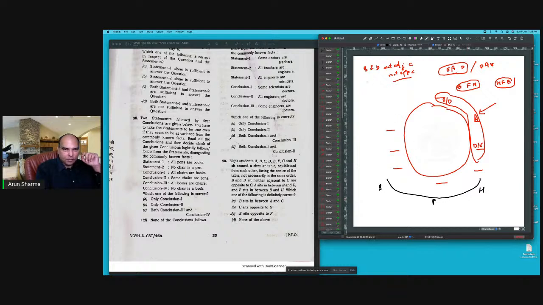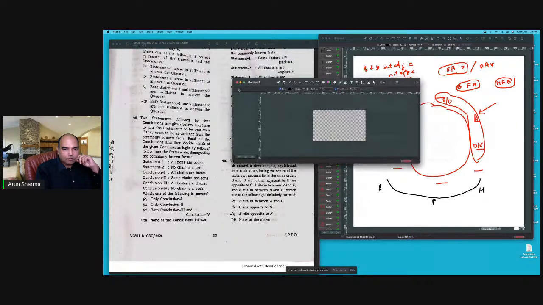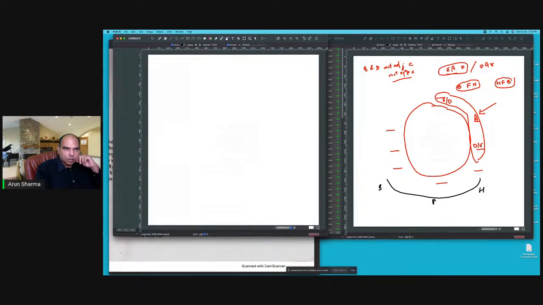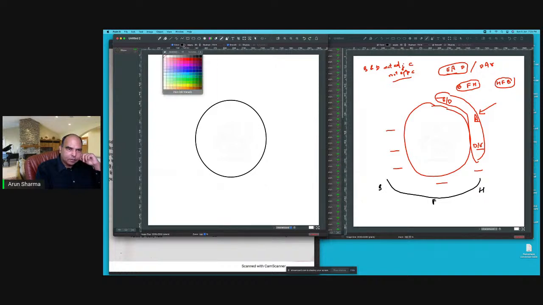I need a better picture in this case. So let me draw the circle properly here, so that my opposites and adjacents are clear. My 8 places are 1, 2 is one pair of opposites.